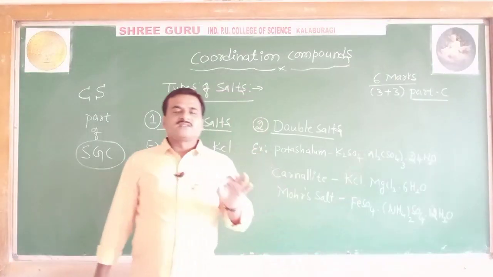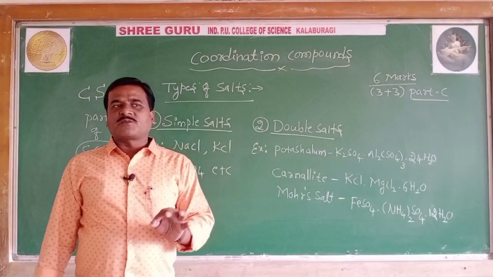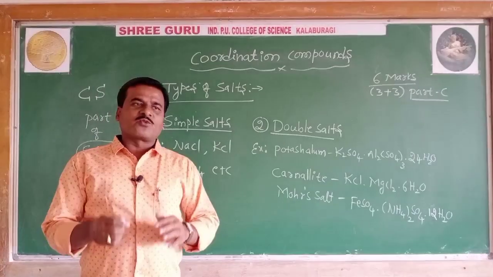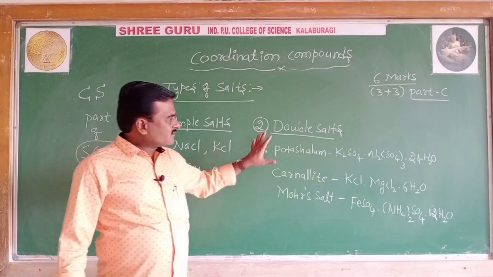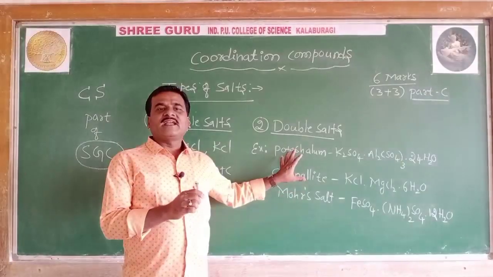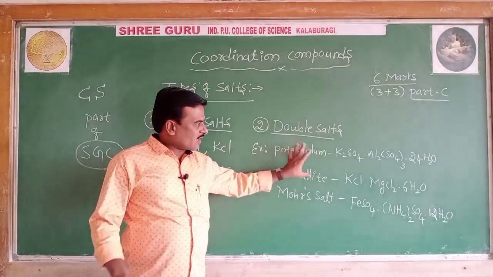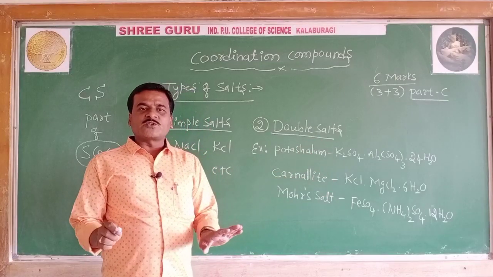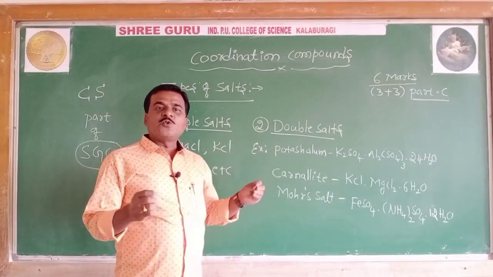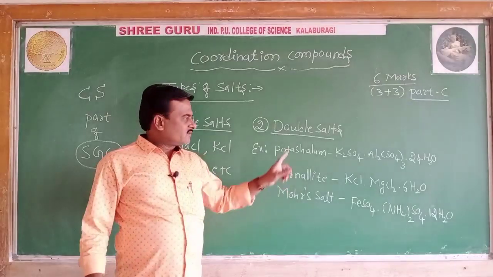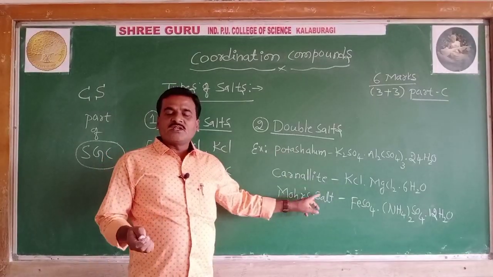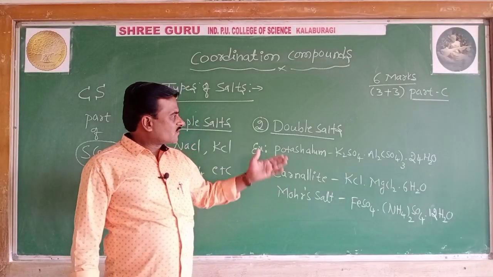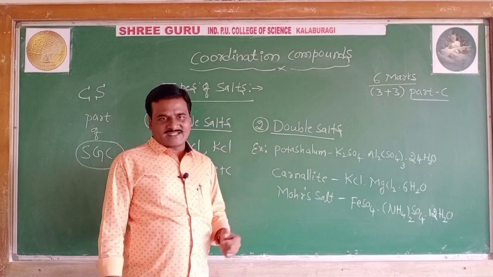That means double salts, formed by mixing two simple salts in equimolar proportion, retain their identity in the solid, but in the aqueous solution they lose their identity. That means these salts give a test for constituent ions in the aqueous solution.